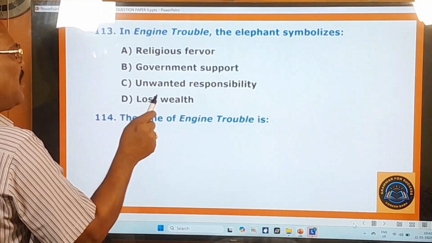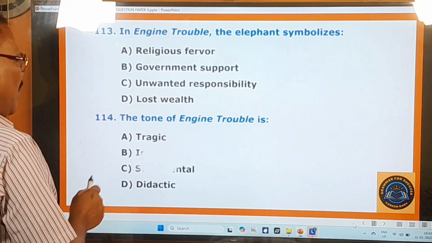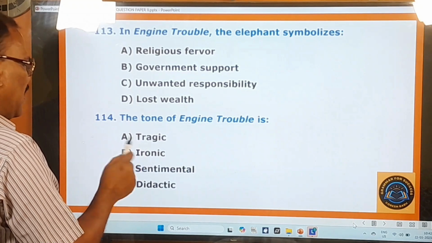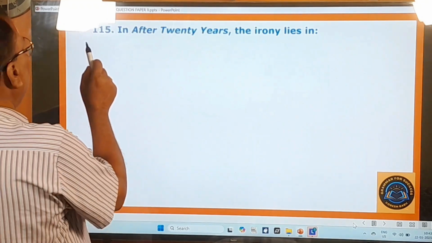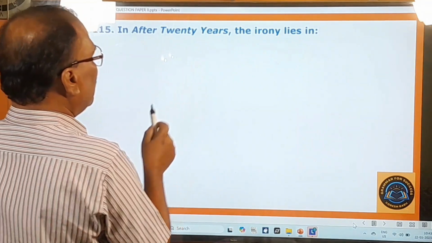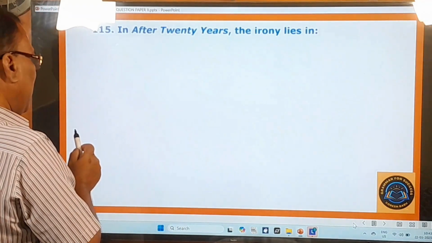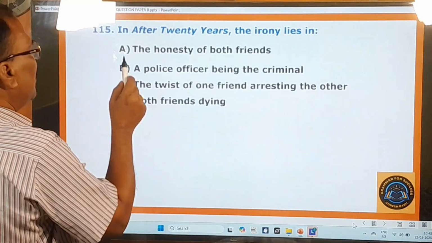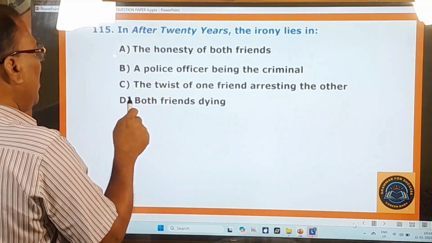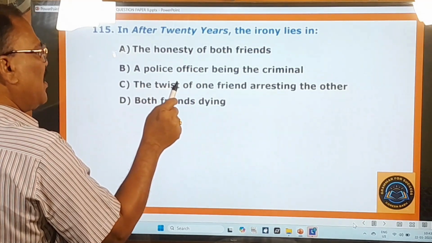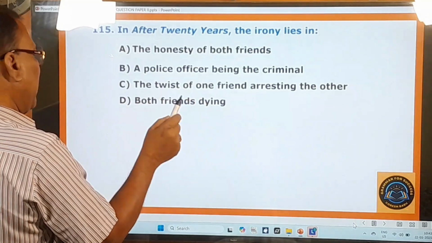The tone of Indian Trouble is tragic, ironic, sentimental, didactic. 115th question. In After Twenty Years, the irony lies in the honesty of both friends, a police officer being the criminal, the twist of one friend arresting the other, both friends dying.